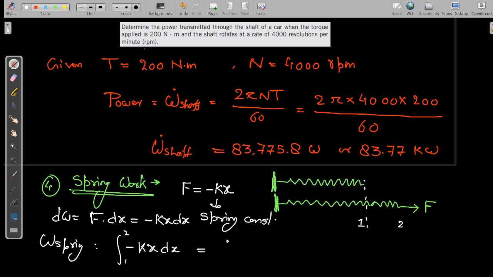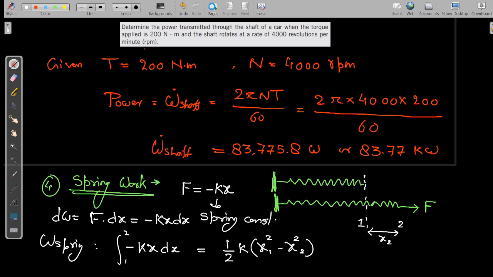So it will come 1 by 2 k into x1 square minus x2 square, where x is the displacement from the neutral position. In this case x1 is 0, and x2 is this much. So x is the elongation of the spring from the neutral position. So that's it for the spring work.